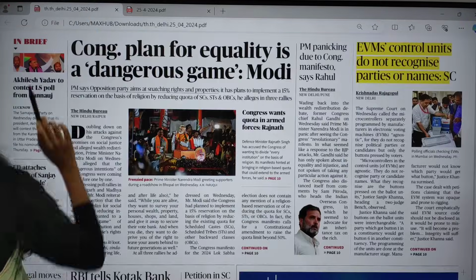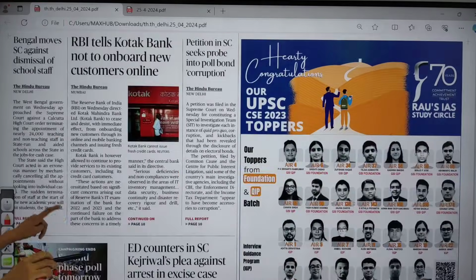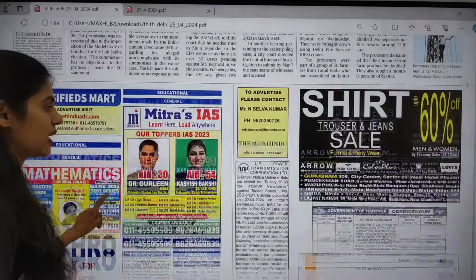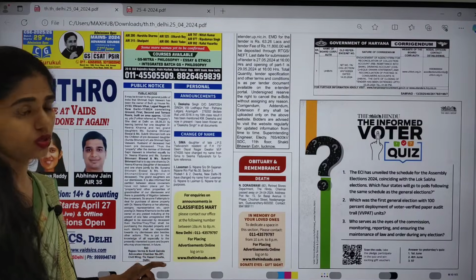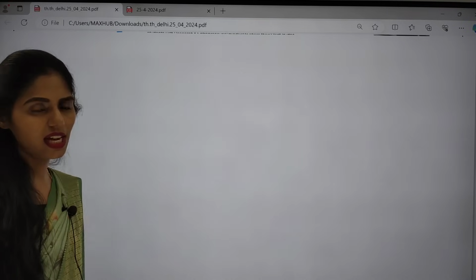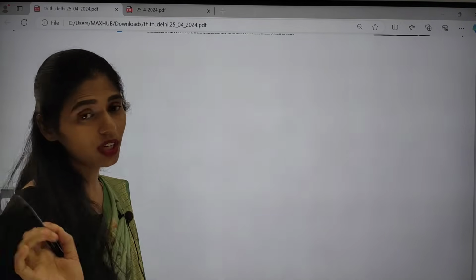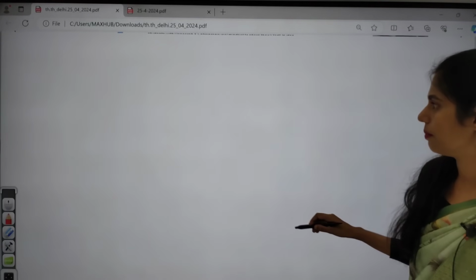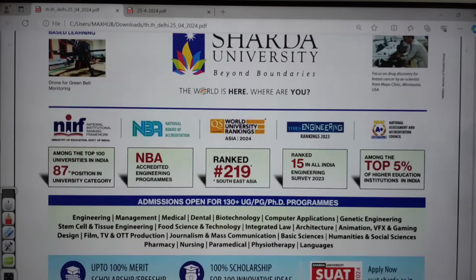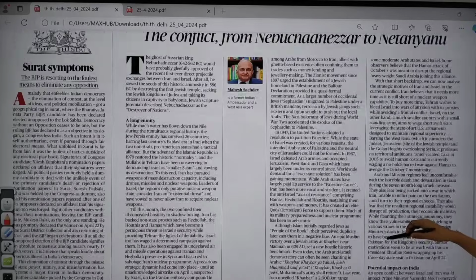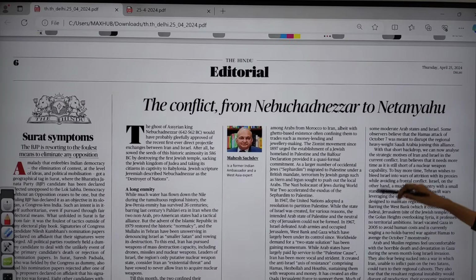And now let us move back to our Hindu paper. This is the first front page that we discussed, and even in the city page there is nothing much important in our today's newspaper. So leave this. And even in the states page, I found only this Kalesar Wildlife Sanctuary news which is important, and the rest are irrelevant topics. So leave that page also. You can directly move to the editorial page. In the editorial page we have a good number of articles which are relevant.